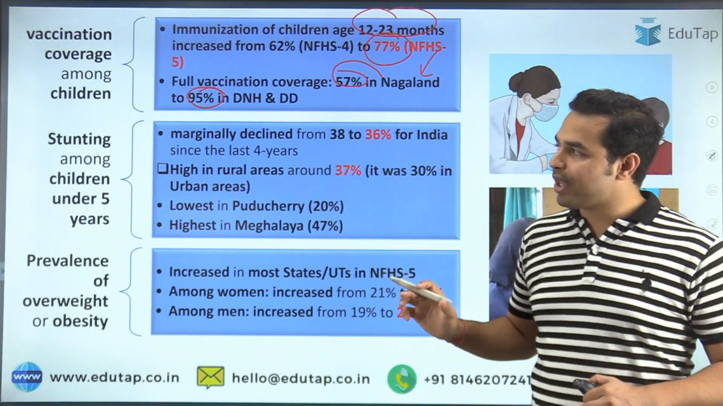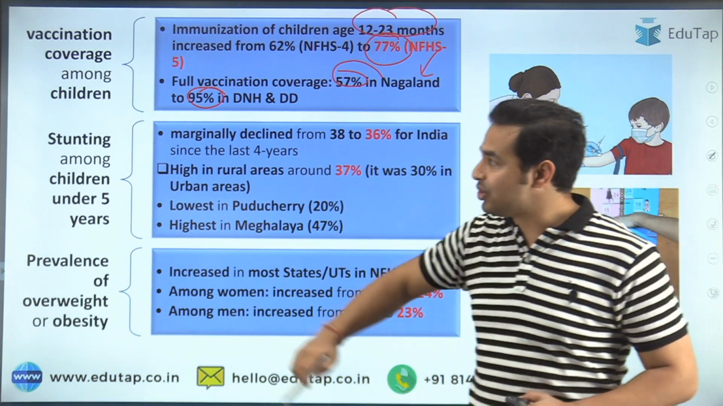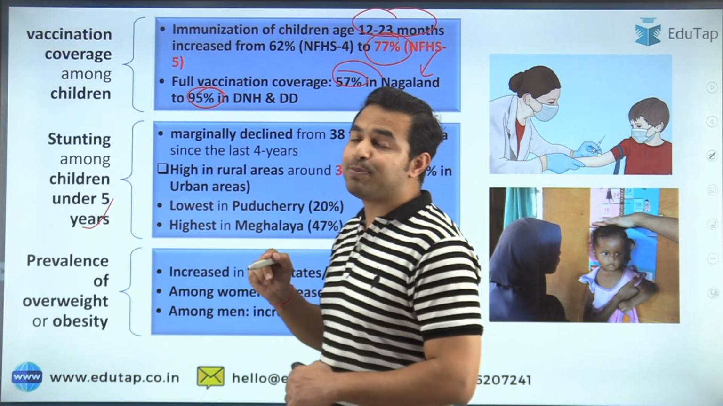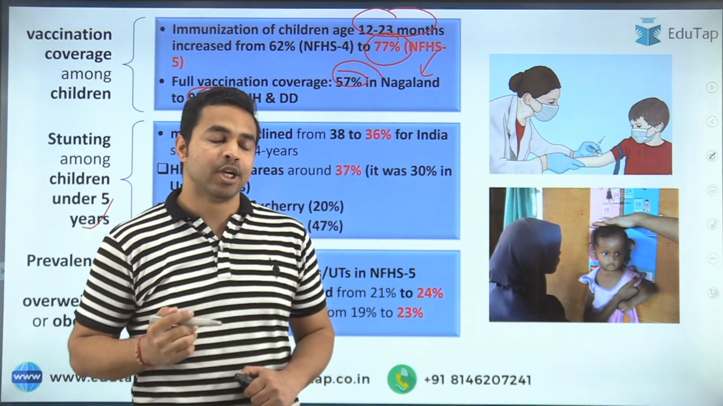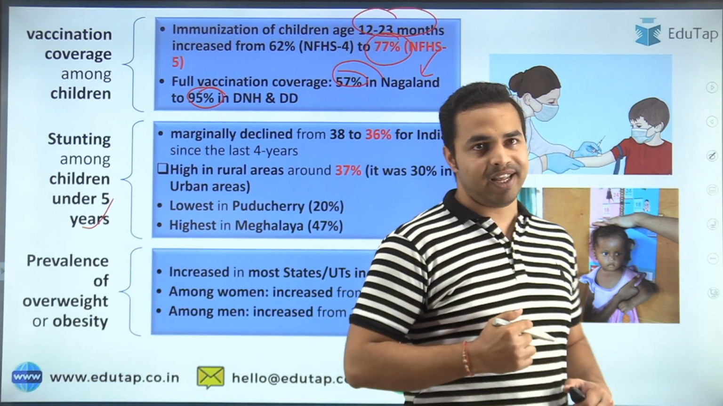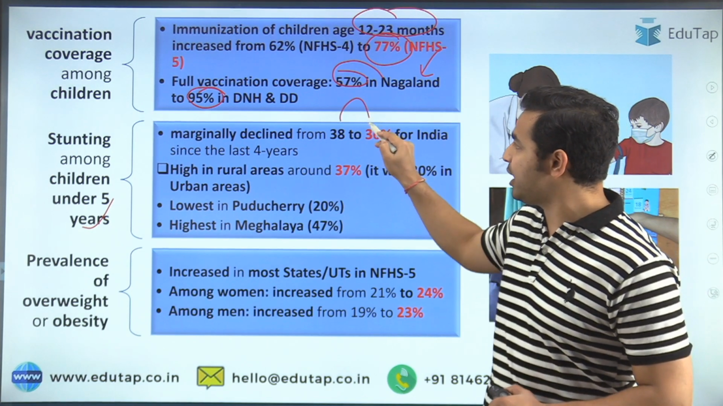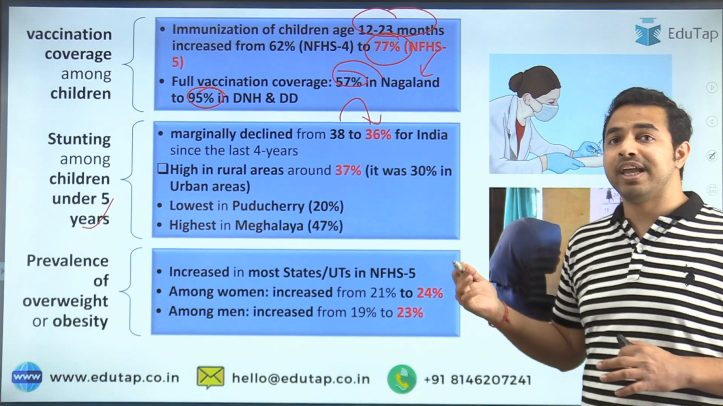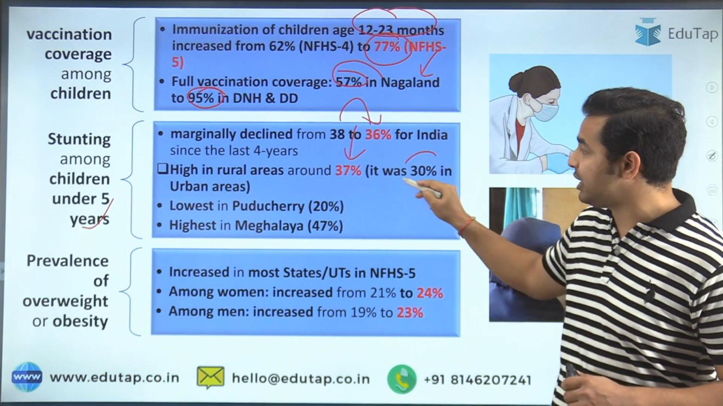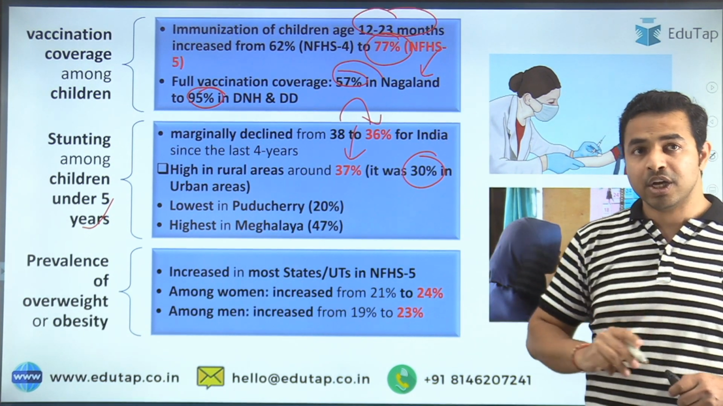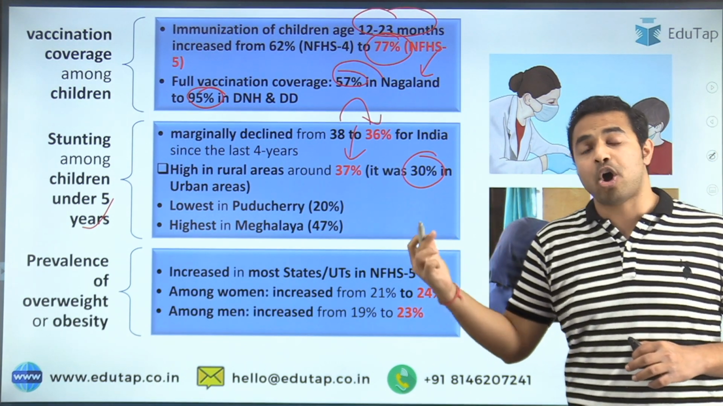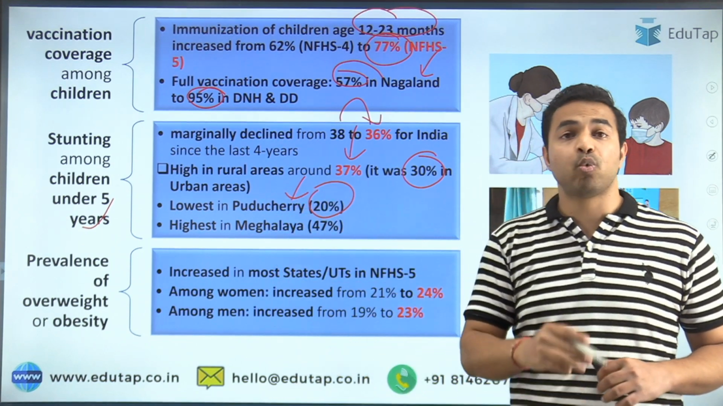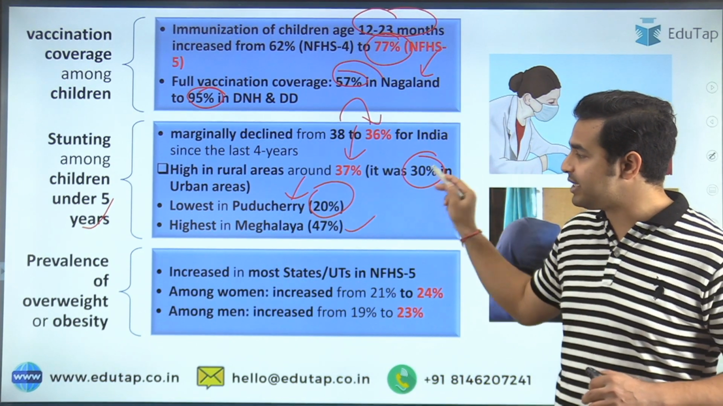Now the next important parameter is the stunting among children under 5 years. So what is stunting? It is basically low height for age. When we talk about the data regarding stunting, it has marginally decreased from 38 to 36% for India, and it was high in rural areas, which was 37%, as it was 30% only in the urban areas. The lowest cases of stunting were in Puducherry, that is 20%, and it was seen highest in Meghalaya, that is 47%.